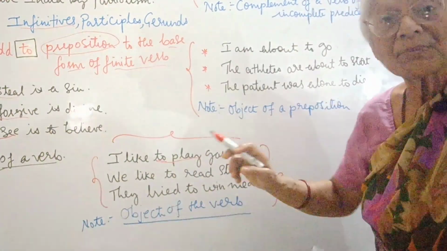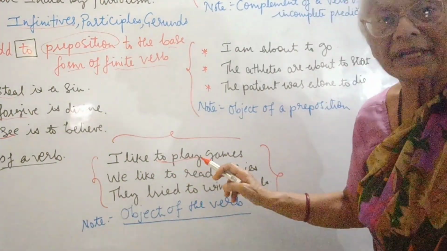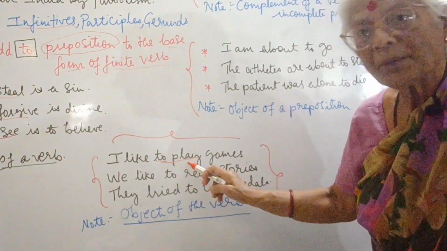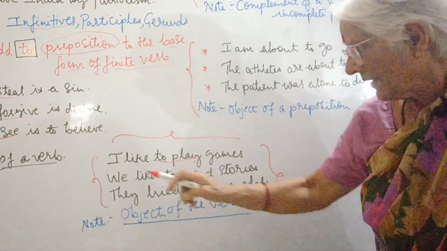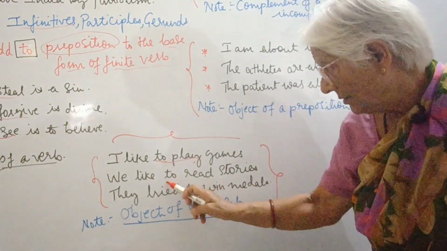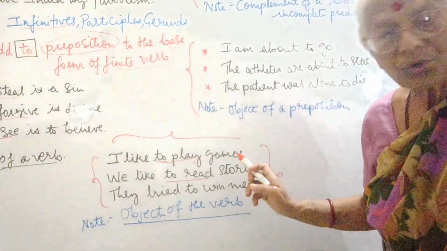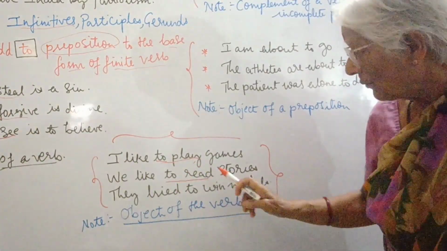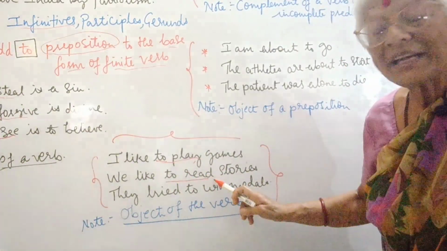Of course, to play games, but I've used the infinitive to play. To is a preposition, followed by the base form of the verb. We like to read stories. What do we like? To read stories. So, to is a preposition with the base form of the verb.